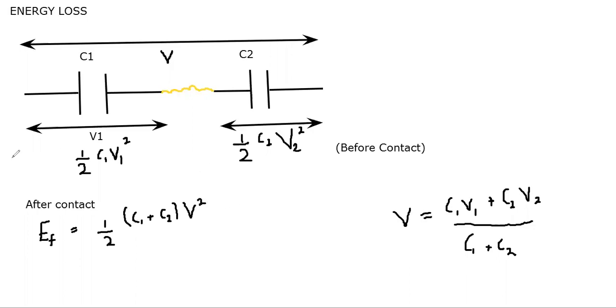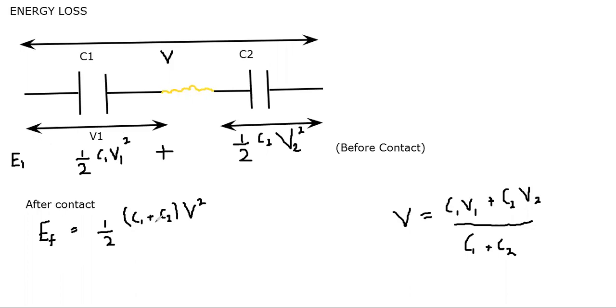Now EI, the initial energy, would be the sum of these two energies when they were not in contact. This is the total initial energy when they were not in contact, and this is the final energy when they are in contact.